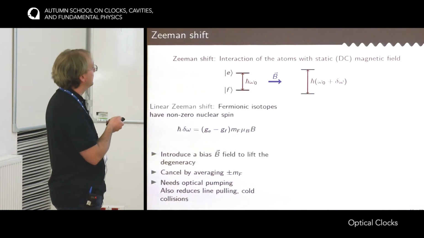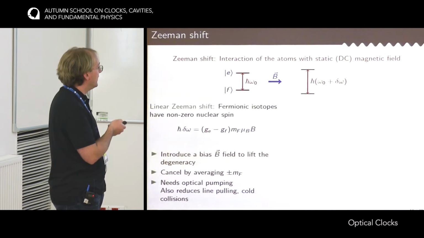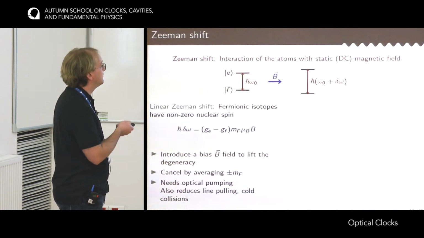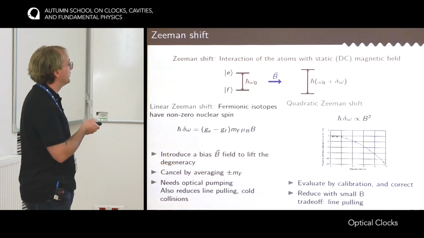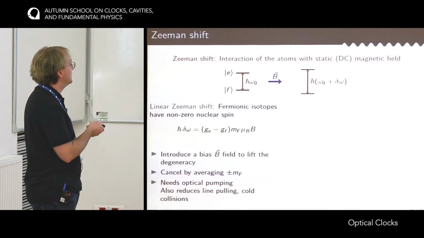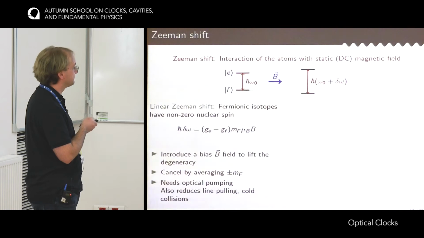So how to get rid of this effect? The idea is to introduce on purpose a bias field B to lift the degeneracy between all these magnetic sublevels. Then, since this effect is symmetric in m_F, so it's opposite when you switch from m_F to -m_F, it's possible to cancel it by averaging the two clock transitions, +m_F and -m_F. But this requires a number of experimental procedures, namely to optically pump the atoms into one of these magnetic sublevels.